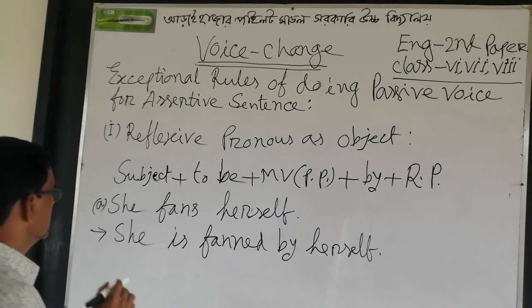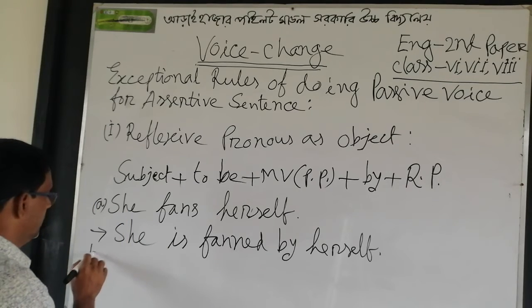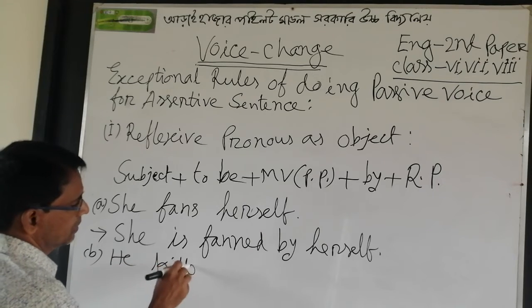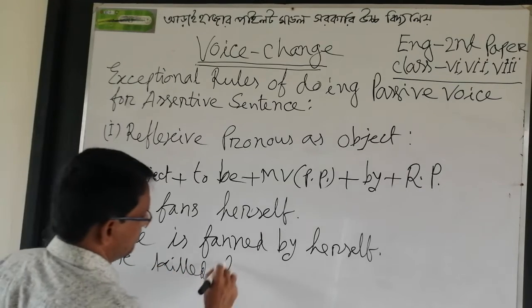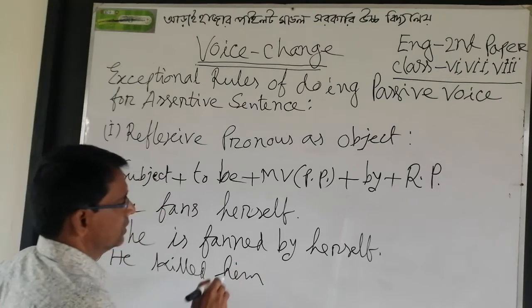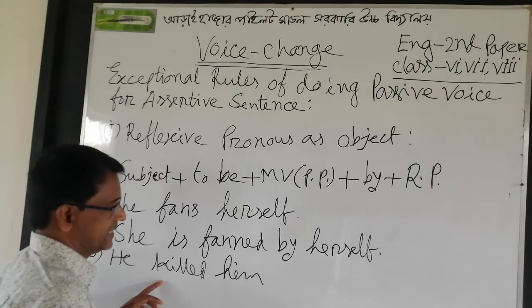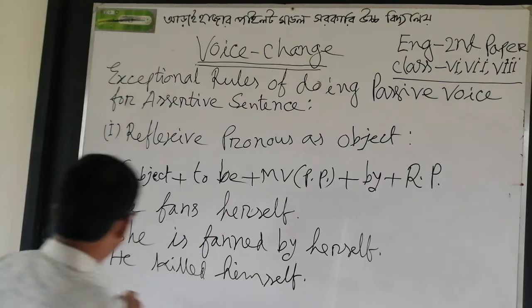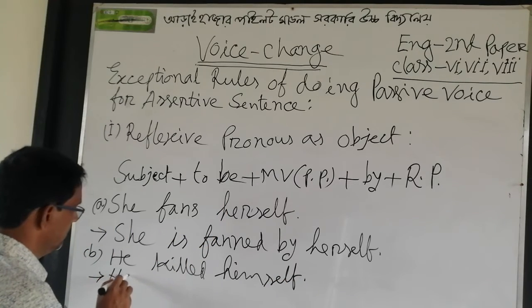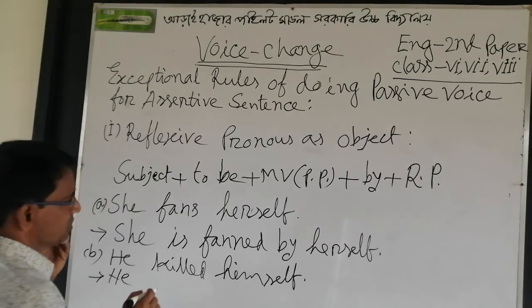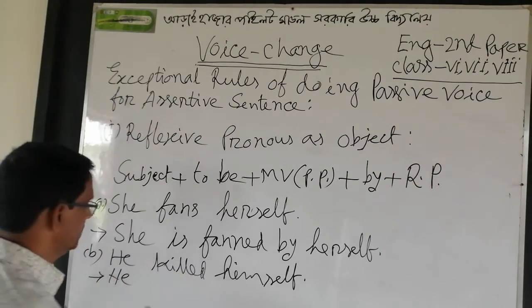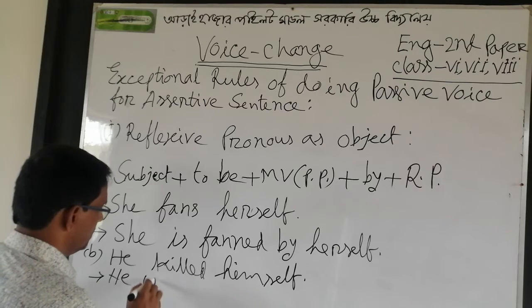I can give you another example. Number B. He killed himself. That means he committed suicide. He killed himself. The given subject is he, auxiliary, of course, was, because it is in the past simple or past indefinite tense.